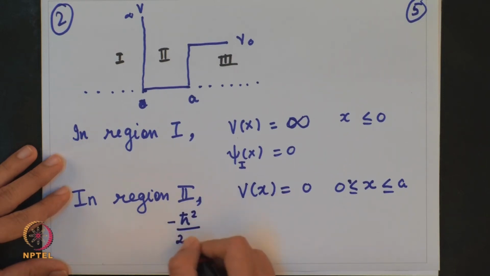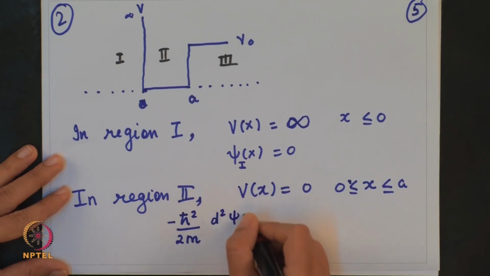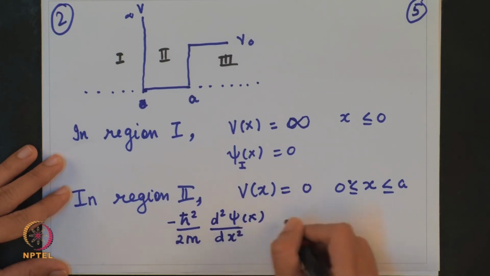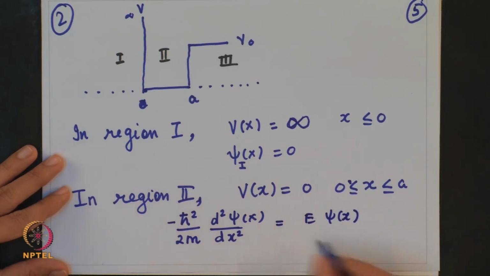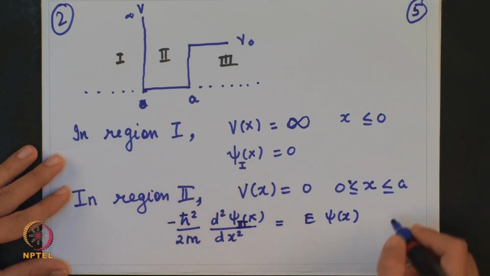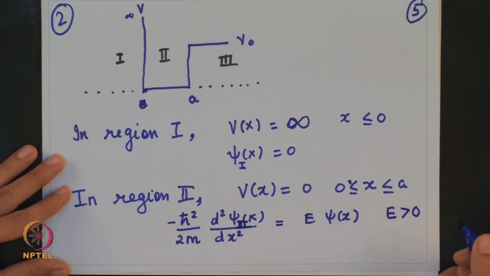So, let us write down the time independent Schrodinger equation, d square psi of x upon dx square is equal to E psi of x. Here you can see that V of x is 0, so I have directly written down this expression. Again let me call this region 2, and E has to be greater than 0. Okay, so E is greater than V,